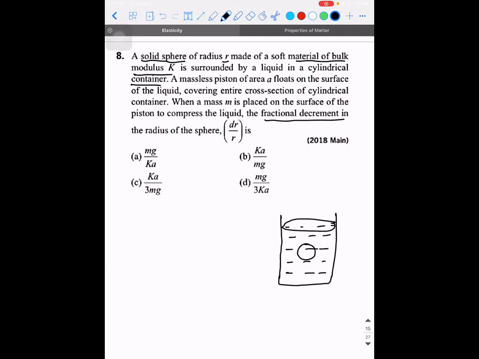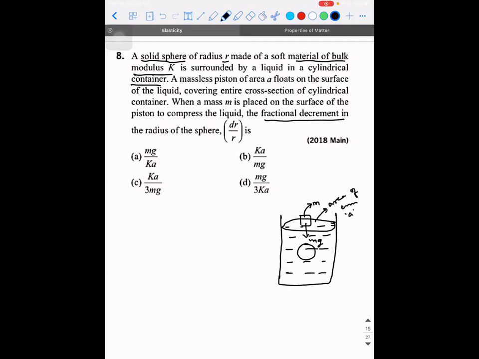It's a massless piston of area small a, floating on the surface and covering the entire cross-section. When a mass m is placed, let's say a small block of mass m placed on the surface, what do you think will happen to the liquid? There will be a force of mg acting downward, due to which the liquid will experience pressure.